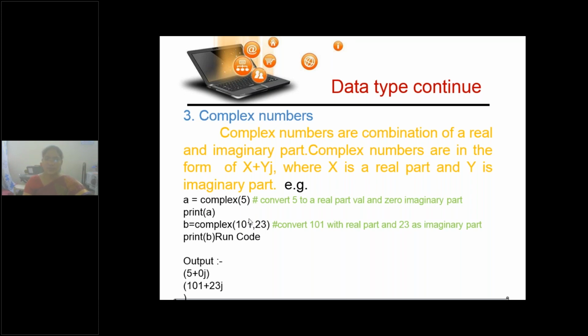Clear? So next, if you are giving both the parameters, clear, every function we give the parameter. So it is not compulsory to give a parameter every time, but see, for complex numbers, one parameter or two parameters can be given. For integer, one parameter. For floating point, one parameter to be given. See, complex(101, 23) is there, right? So then two parameters, first one is the real part and second one is the imaginary part.